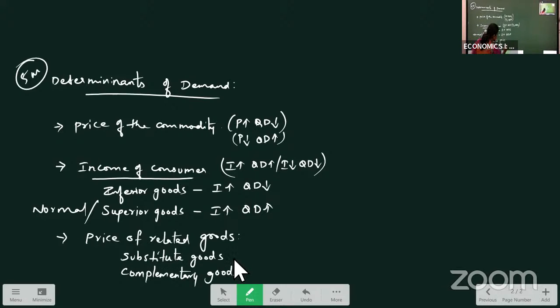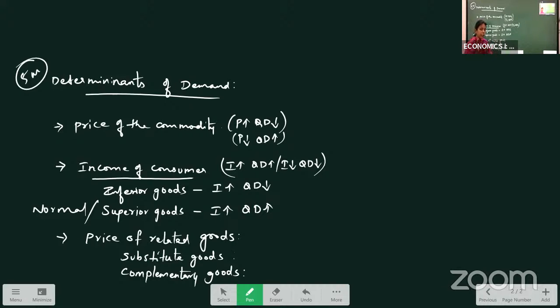Now, what are substitute goods here? Substitute goods means which we can use in place of another. For example, instead of pen, you can use pencil also, right? Instead of tea, you can use coffee also. Instead of blue pen, you can use black pen also. Instead of Colgate, you can use Close-Up also. So these ways which are replacing each other are called substitute goods.